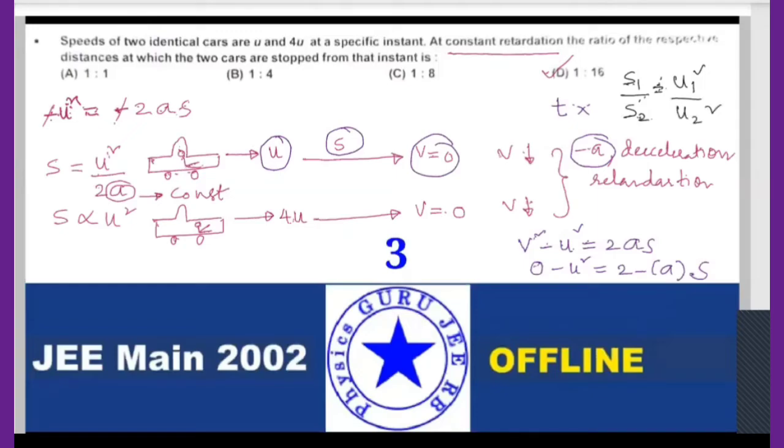S1 by S2 is equal to U1 square by U2 square. Now S1 by S2 is equal to U1, which is U square for the first car, and for the second car if I take 4U square, that is 16 U square. These two will get cancelled. So I'm getting S1 by S2 is equal to 1 by 16. Hope it is clear to all of you. Any doubts?